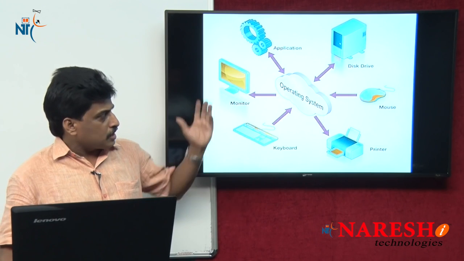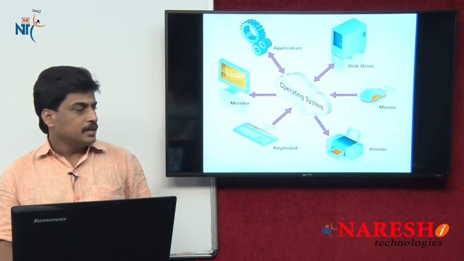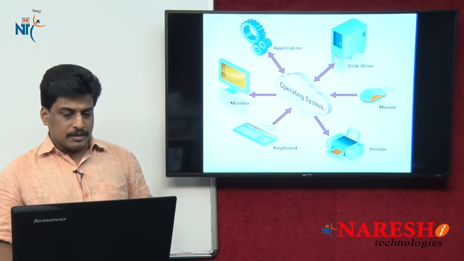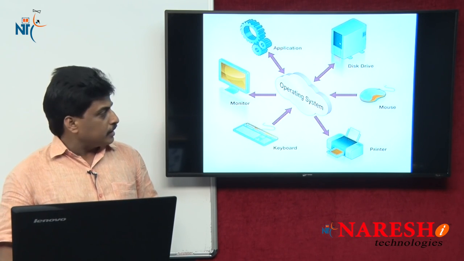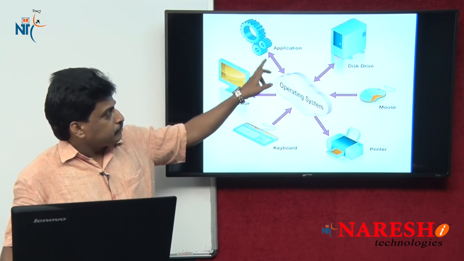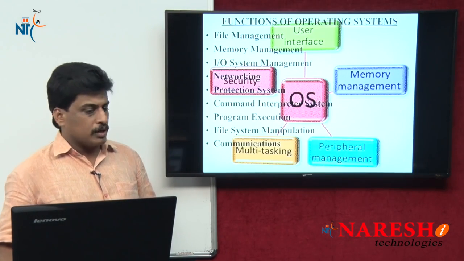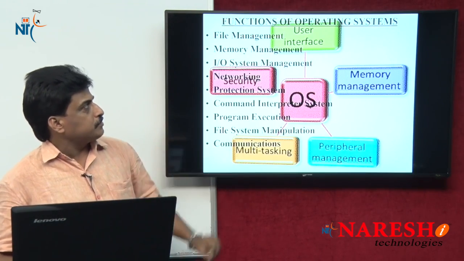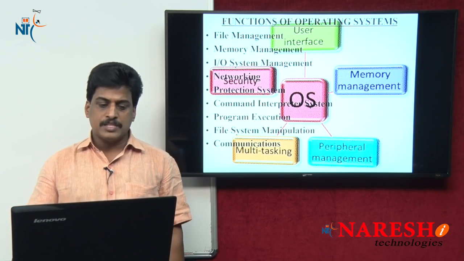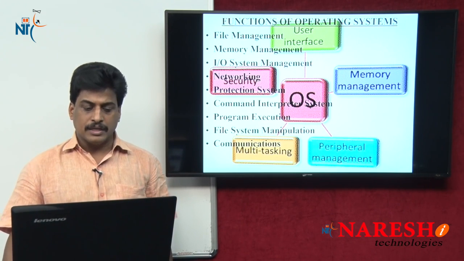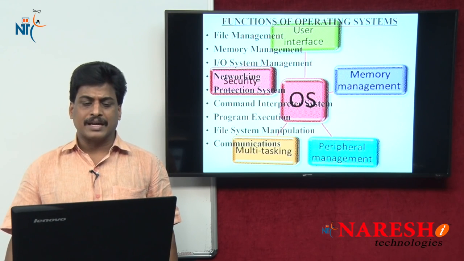Coming to the duty of the operating system, as I said already, there is a device driver in between, and the device driver passes the information along. So the operating system is controlling. The functions of an operating system are file management, memory management, IO system management, networking, and different kinds of functions.